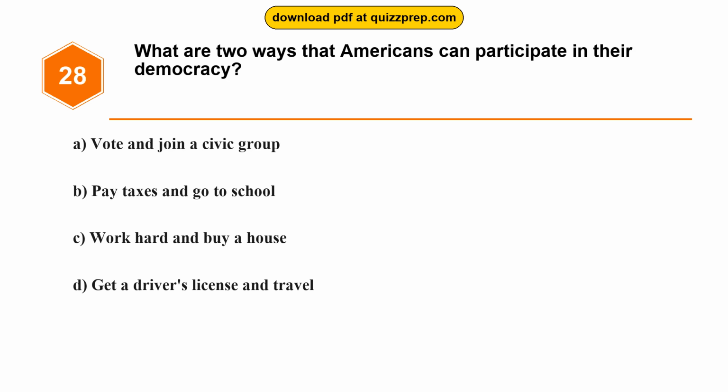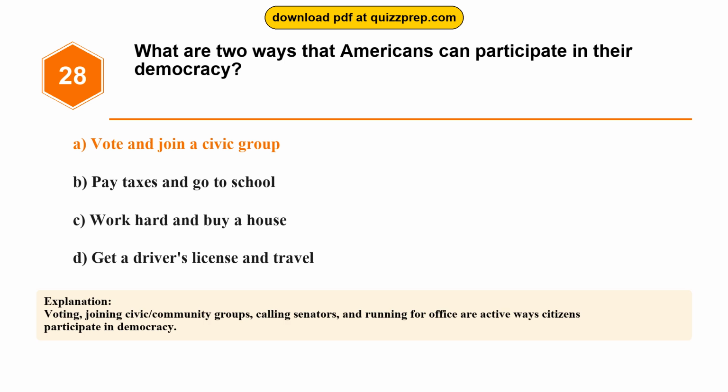Question 28. What are two ways that Americans can participate in their democracy? Option A. Vote and join a civic group. Option B. Pay taxes and go to school. Option C. Work hard and buy a house. Option D. Get a driver's license and travel. The correct answer is option A. Vote and join a civic group. Voting, joining civic/community groups, calling senators, and running for office are active ways citizens participate in democracy.